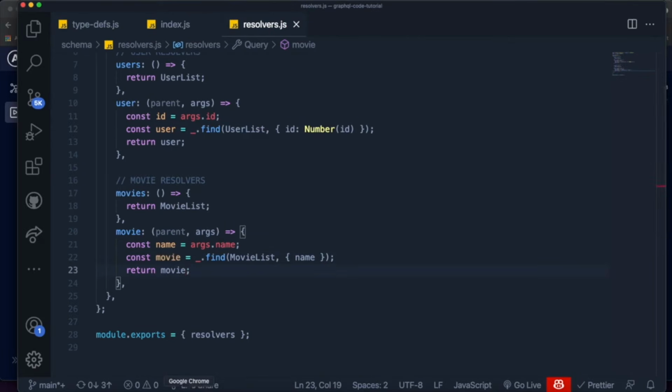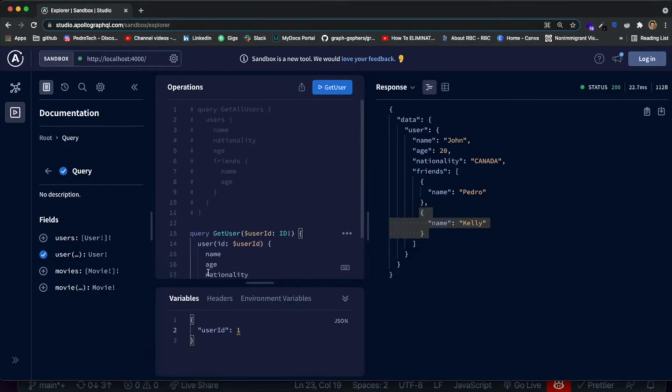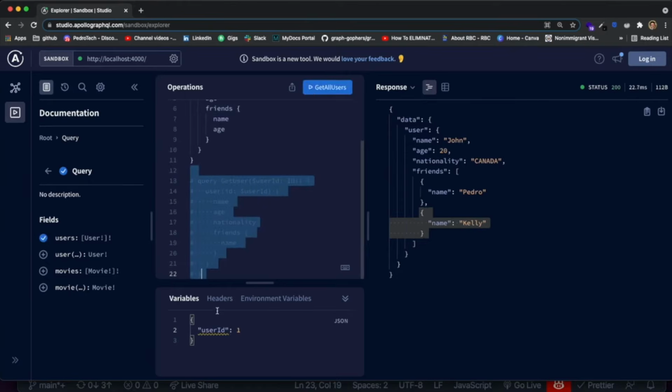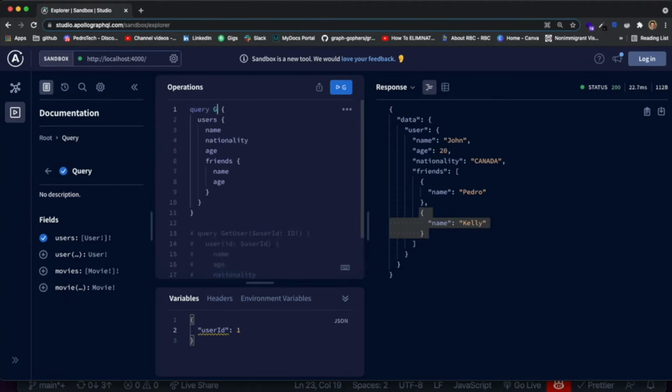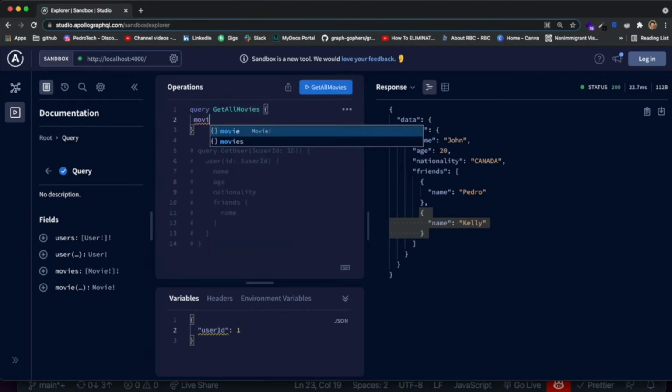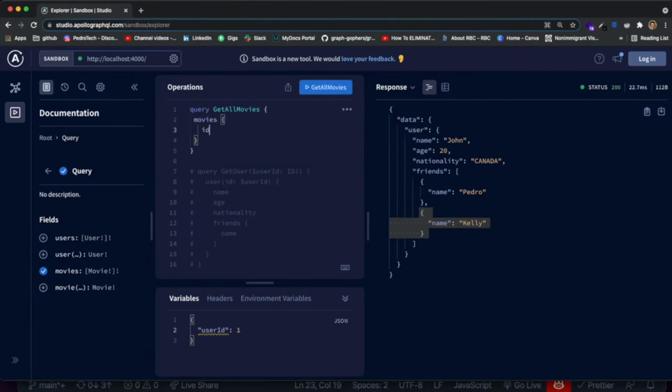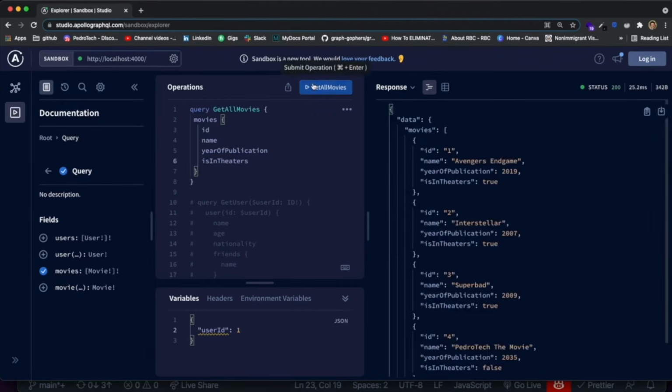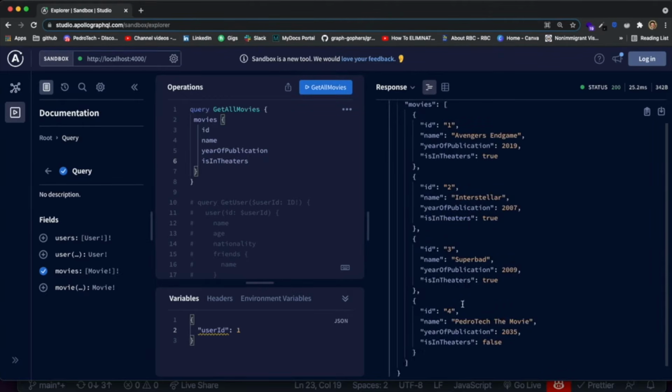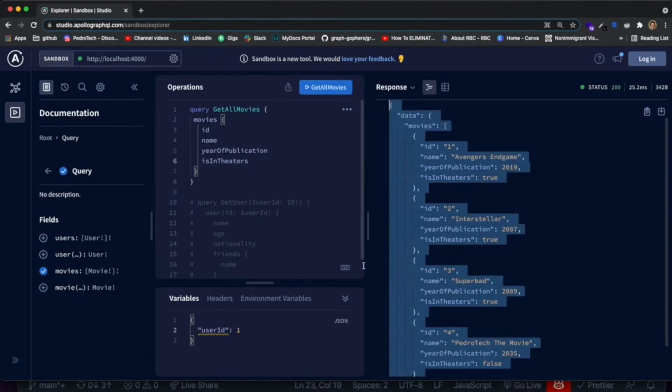And you can see that if we come to our application over here and we change this, I'm going to uncomment this and comment the query here. And we change this to get all movies, and I query movies instead of the users. I can specify that I can get everything. So I'm going to get the name of the movie, the year of publication, and the boolean saying if it is in theaters or not. And if I try to make this query, you should see every movie that we included is over here, which is amazing. It means it is working.